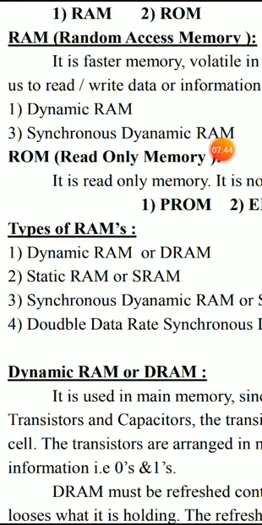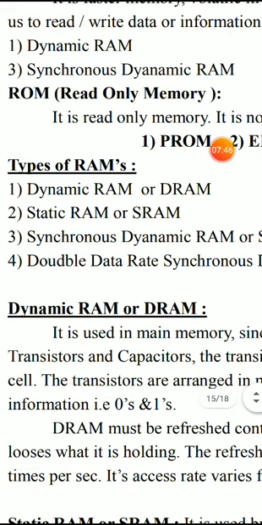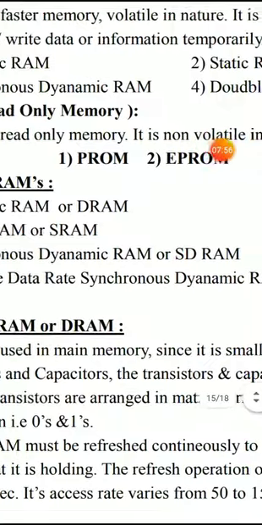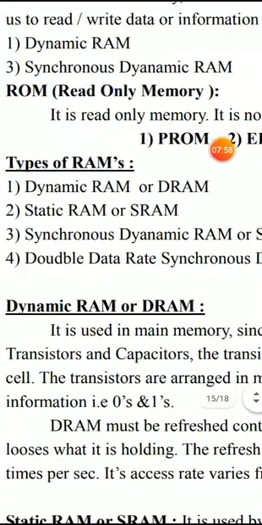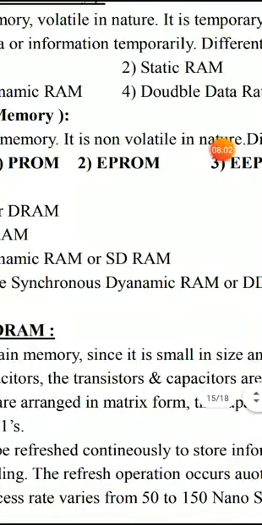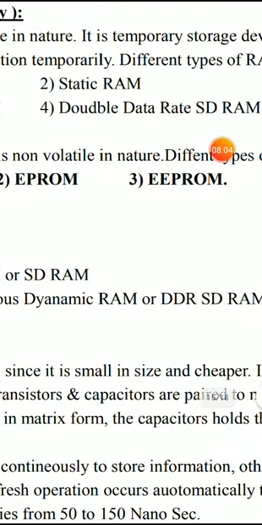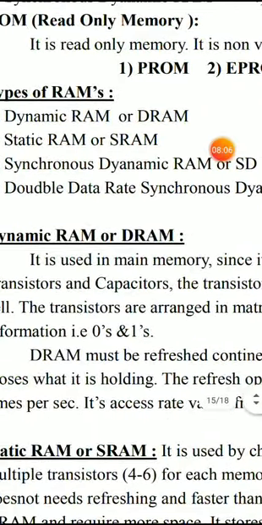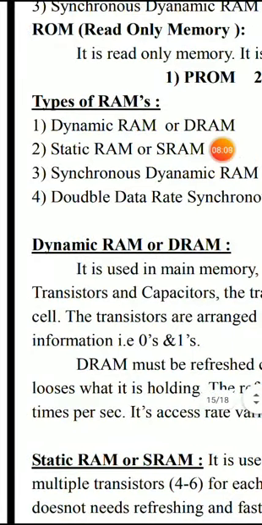Next part is types of RAMs. Under types of RAMs we have four types. As I told, dynamic RAM, also known as DRAM, static RAM, also known as SRAM, synchronous dynamic random access memory, or SDRAM, then double data rate synchronous dynamic RAM, or DDR SDRAM. So let us see what those are one by one.